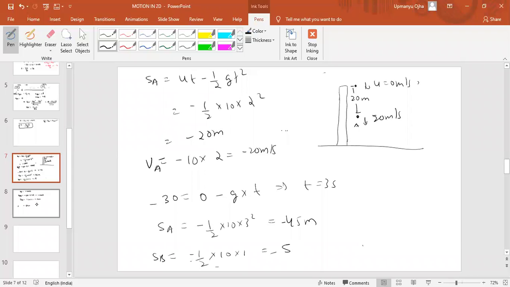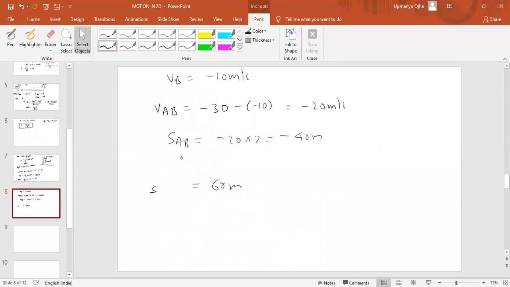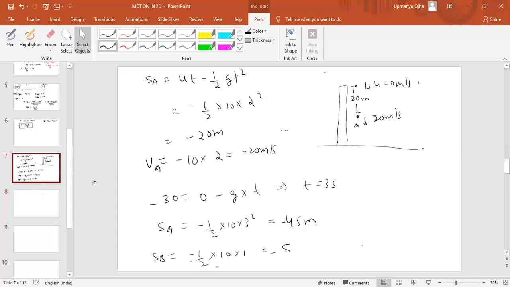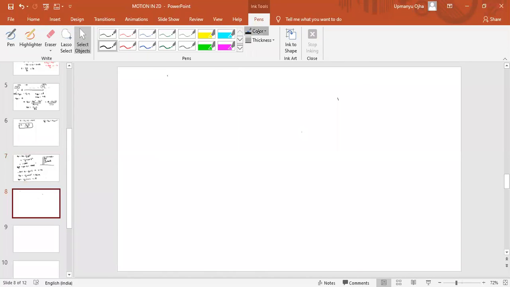Yes, the separation between A and B will be 40 meters: minus 45 plus 5 means minus 40 meter. So the answer is 40 meters only.